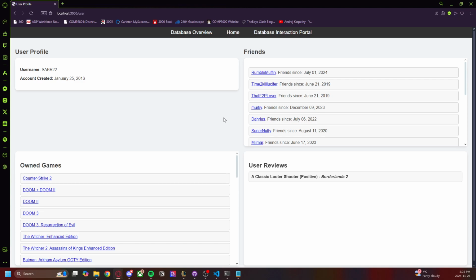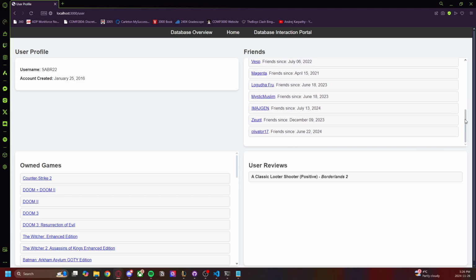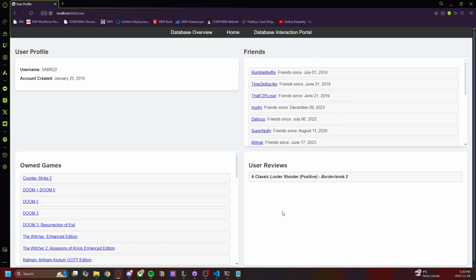where we had just displayed the username and the ID that linked to this page. That can be seen up here. And then we now show the actual user profile. Here's some different information about the user profile, the friends the user has and the dates they were added, as well as the reviews that a specific user has left and the games that a specific user owns.